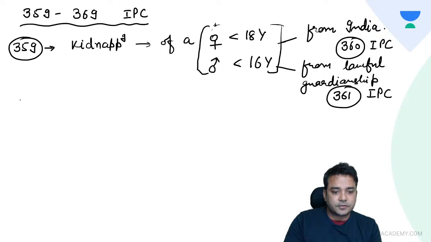Then comes 362 IPC. After 361 will come 362. So this defines abduction. Now what do you mean by abduction?